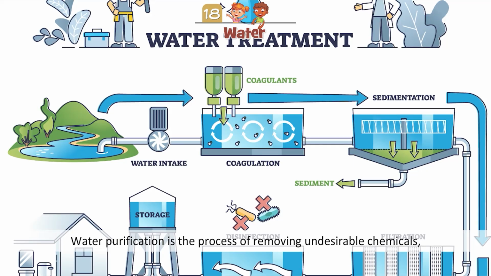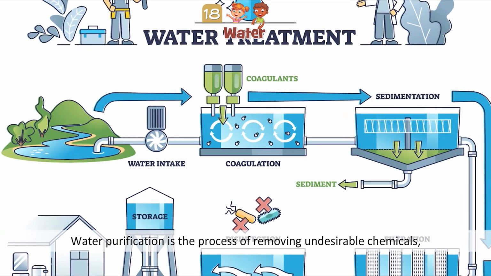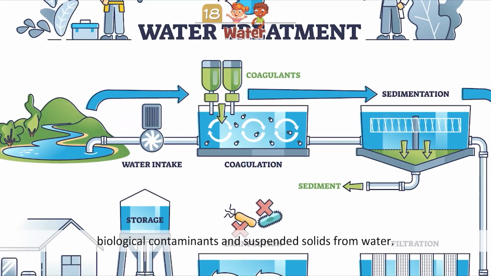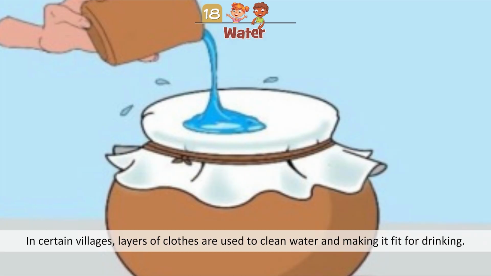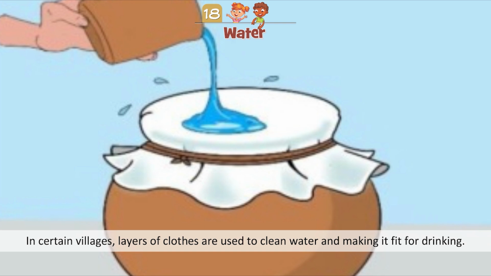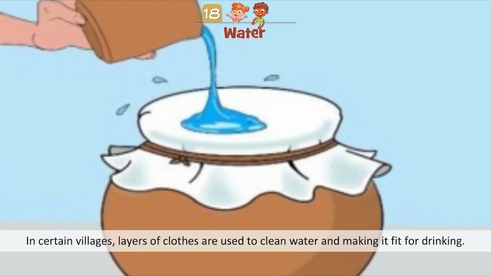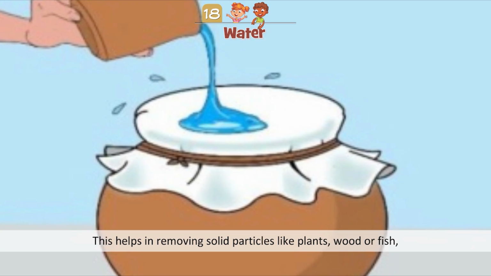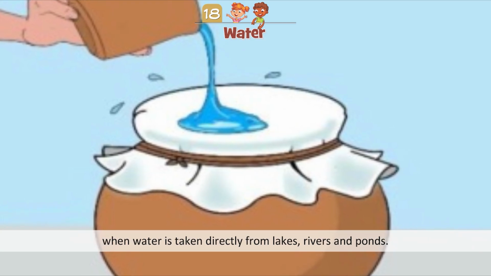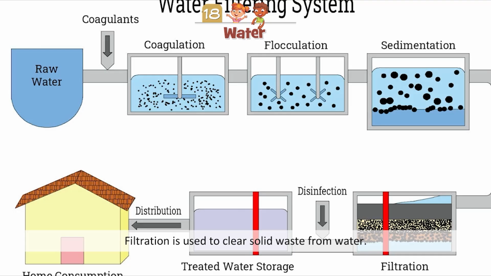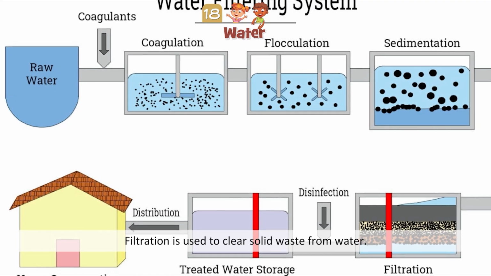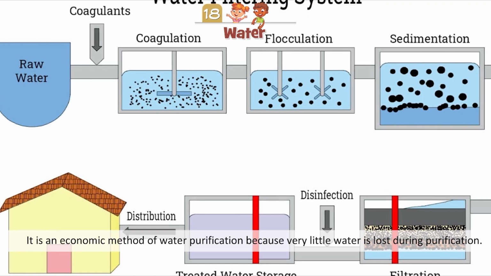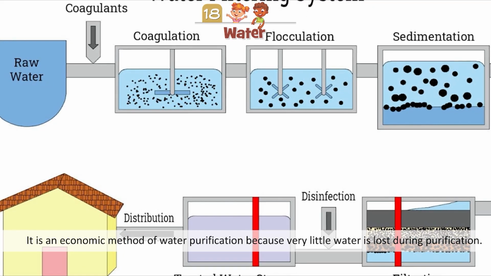Purification of water. Water purification is the process of removing undesirable chemicals, biological contaminants, and suspended solids from water. In certain villages, layers of cloth are used to clean water and make it fit for drinking. This helps in removing solid particles like plants, wood, or fish when the water is taken directly from lakes, rivers, and ponds. Filtration is used to clear solid waste from water. It is an economic method of water purification because very little water is lost during purification.